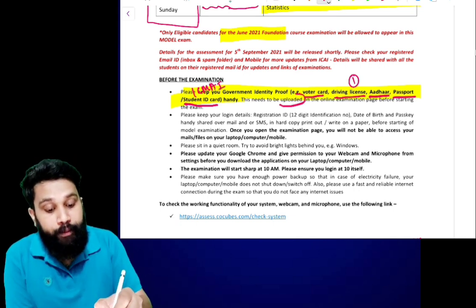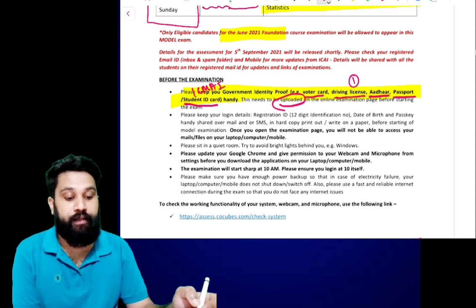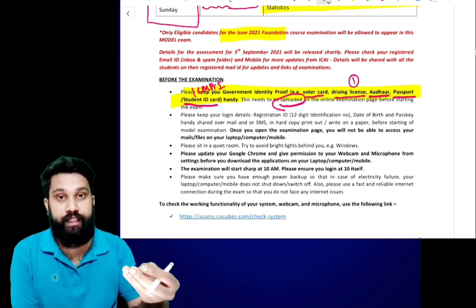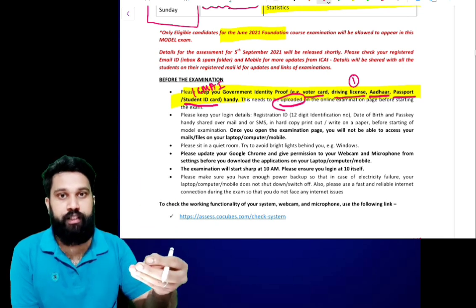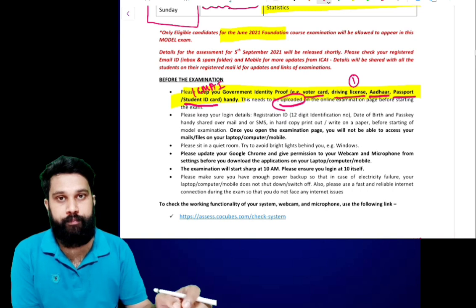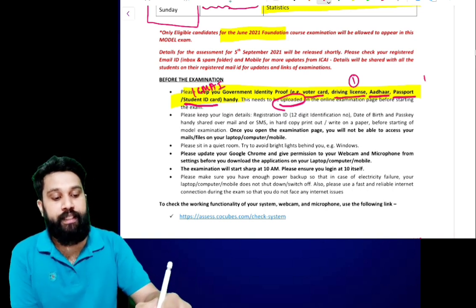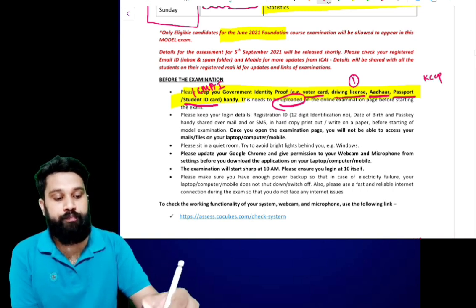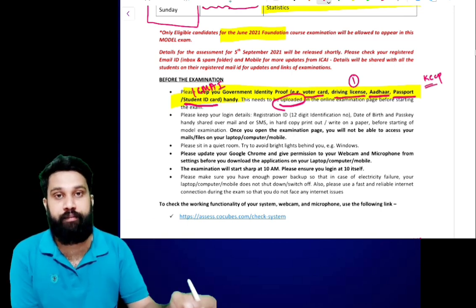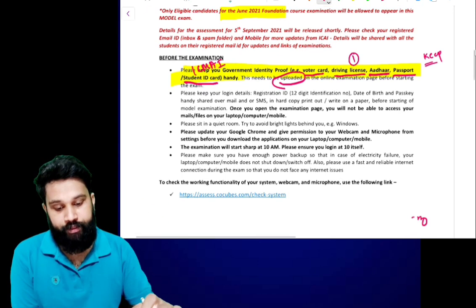This needs to be uploaded on the online examination page before starting the exam. So keep it in PDF form, because before starting the examination you have to upload it.